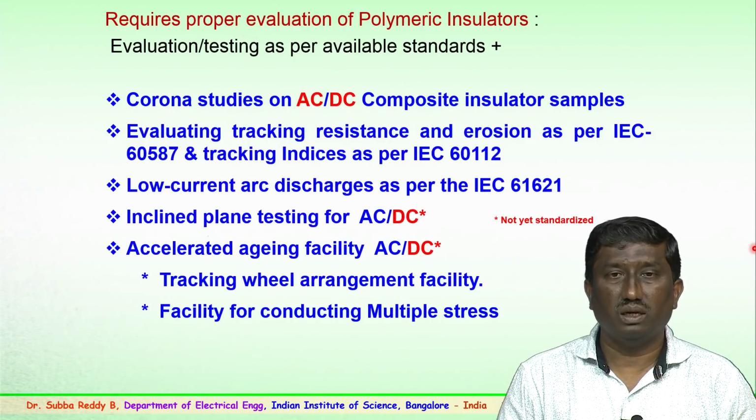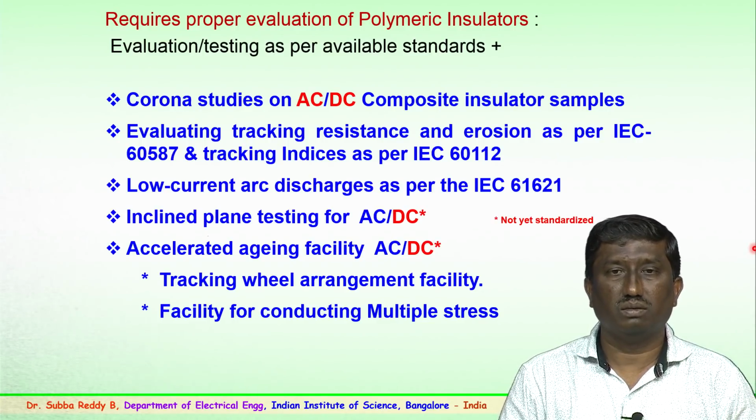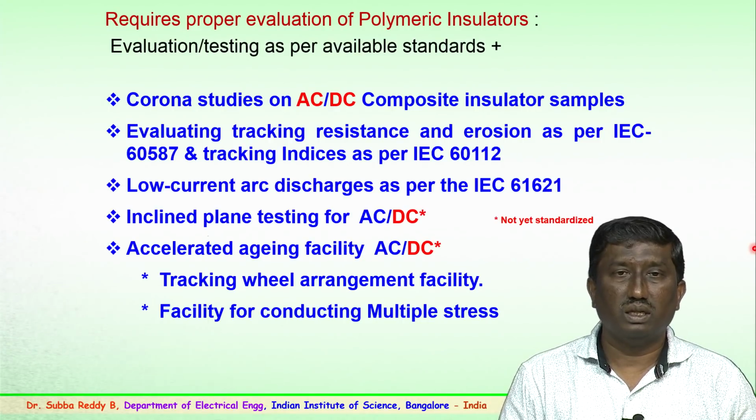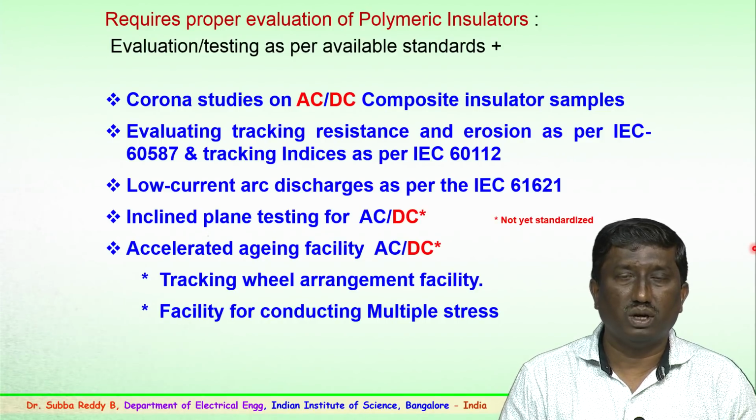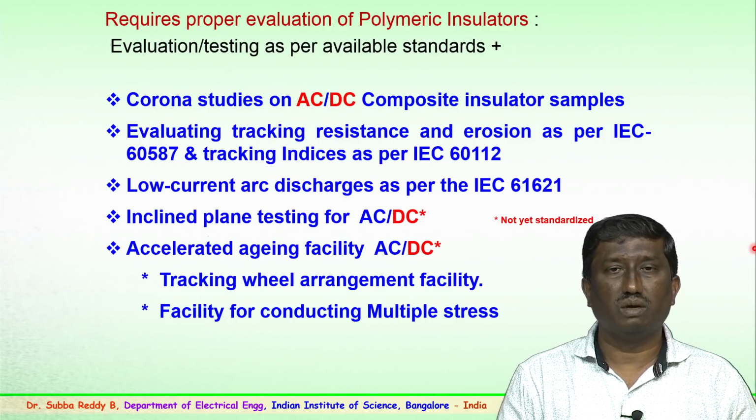Similarly, the accelerated aging facility looks at the long term performance of polymer or composite insulators. Here, accelerated means we apply a slightly higher voltage and higher parameters than the standard specifications, and see whether the insulator can withstand over a period of time.